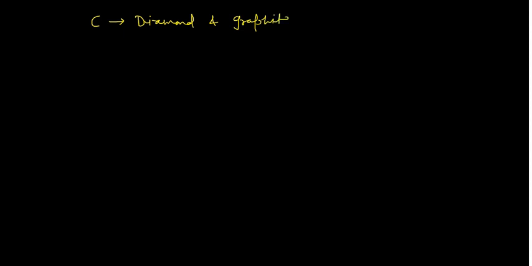If you don't know about the melting points of the elements, you would be surprised to note that carbon in the form of diamond has the highest melting point reported for any element in the periodic table, somewhere around 4027 degrees centigrade. Similarly, graphite also has a very high melting point, somewhere around 3600 degrees centigrade. I am not mentioning the boiling point, but the trends will be the same for the boiling point as well as the melting point.